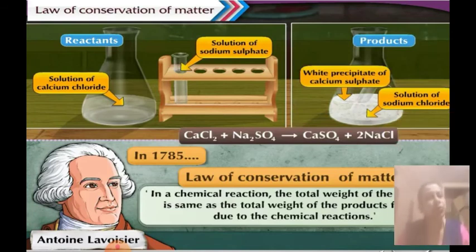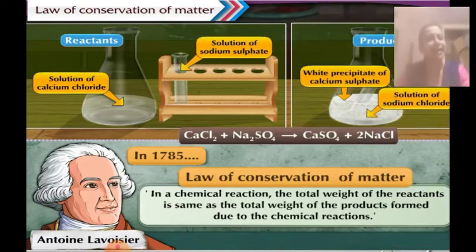So this was the law of conservation of mass, which states that the mass of the original substance is equal to the mass of the newly formed substance, or the total weight of the reactants is the same as the total weight of the products formed due to the chemical reaction. Another way of stating it is that matter can neither be created nor destroyed. That means here nothing is created nor anything is destroyed. This is another way of stating the law of conservation of matter.